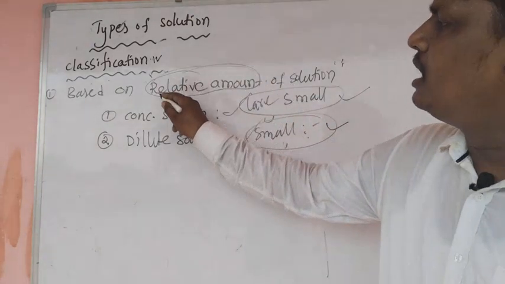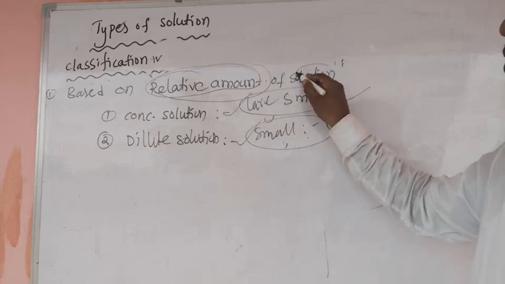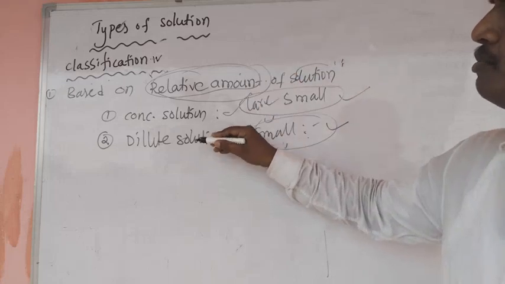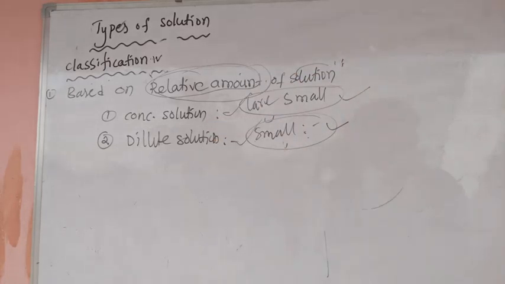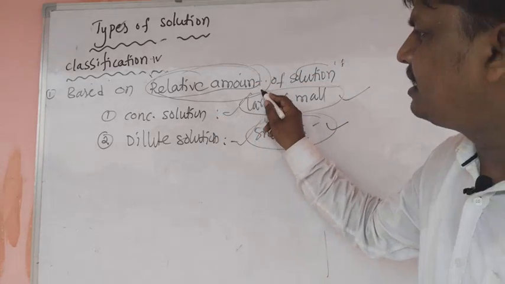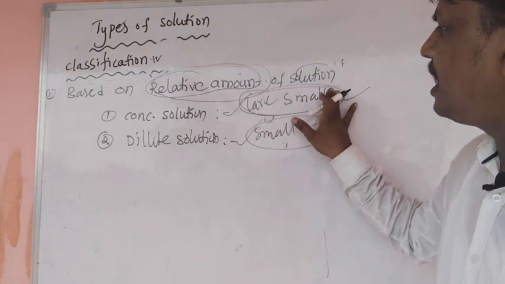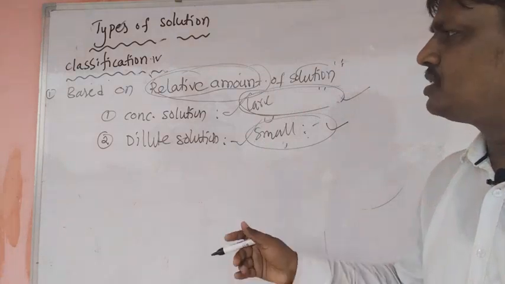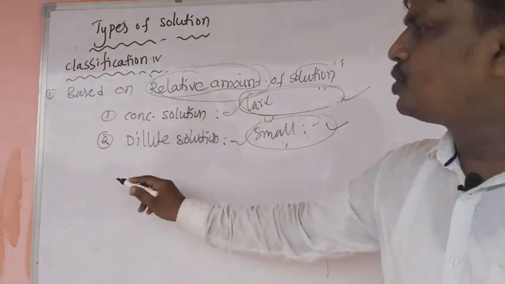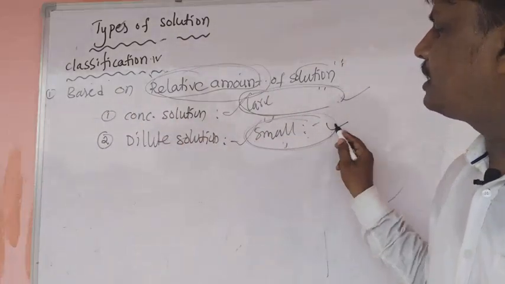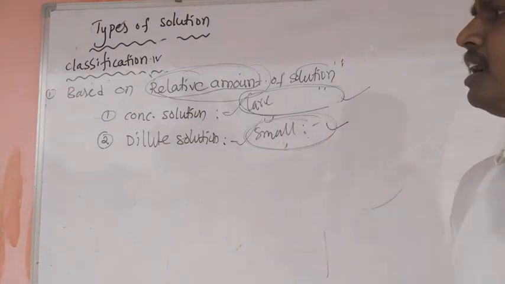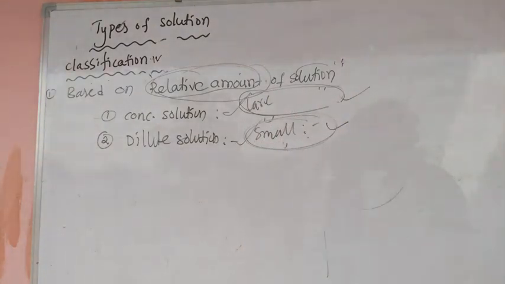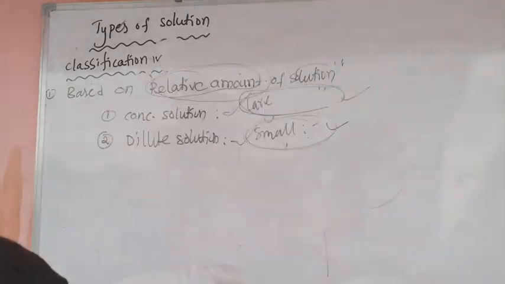So based on relative quantity of solute, the solutions are classified into two types: one is concentrated, another is dilute. A solution containing a very large quantity of solute particles is called a concentrated solution. A solution containing a very small quantity of solute particles is called a dilute solution.